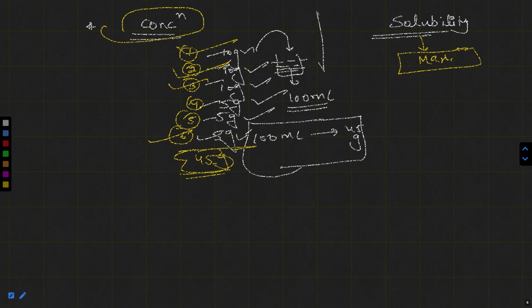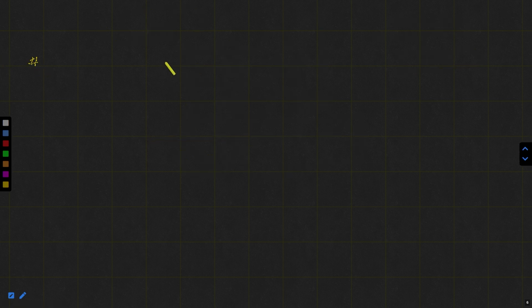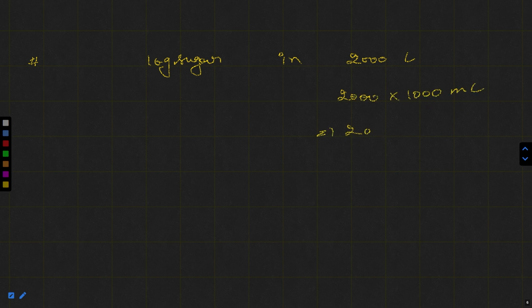Another point is here, suppose you are dissolving 10 gram sugar in 2000 liter water. It means 2000 into 1000 milliliter. It means 2 into 1, 2, 3, 4, 5, 6 milliliter water. Will you get a sweet taste? I think no. But you are dissolving, you are making solutions.